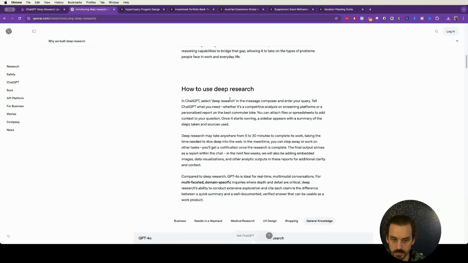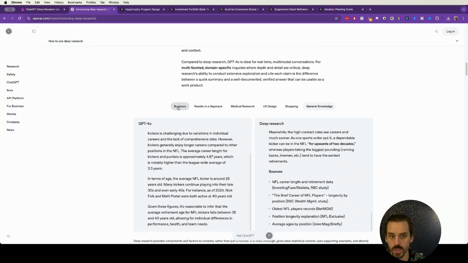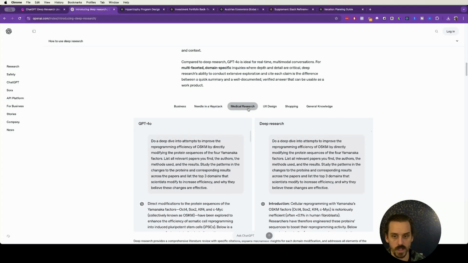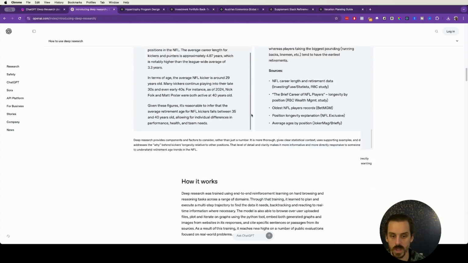How to use it, it's going to give you a little bit of a rundown here, and then it gives you some specific examples too. So some examples in business, needle in a haystack test, which is more valuable than you'd think. How well can it go out and find a very specific detail in a large body of information? Some interesting examples in medical research, UX, UI design, shopping, general knowledge, and so on.